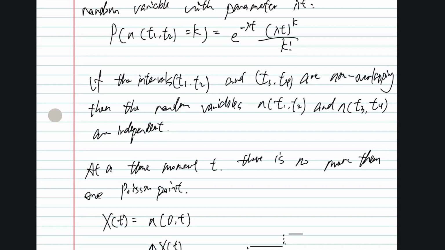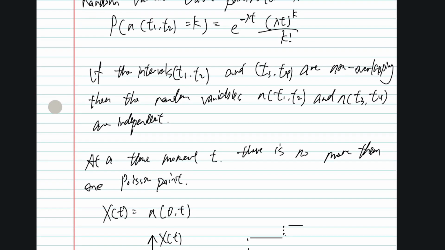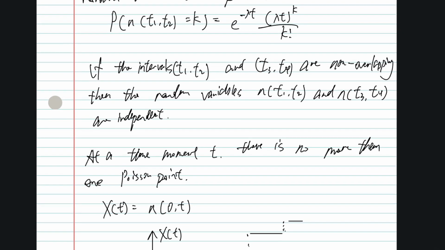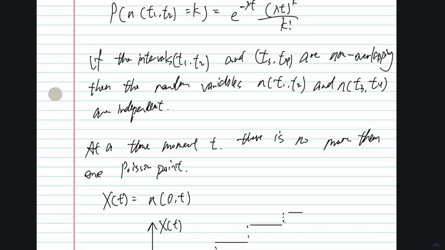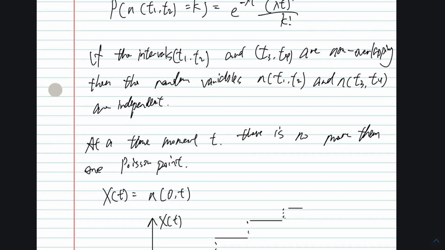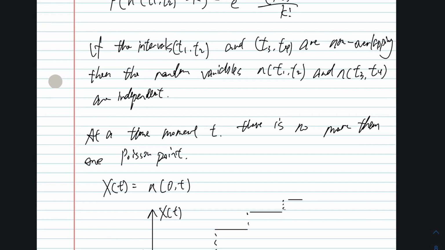And if the intervals (t1,t2) and (t3,t4) are non-overlapping, then the random variables n(t1,t2) and n(t3,t4) are independent.